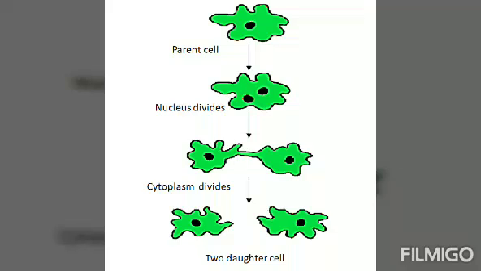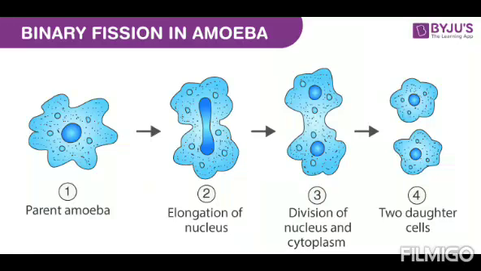The single cell of the amoeba will divide into two halves. As the amoeba is not having a particular shape and we know that the amoeba is irregular in shape, that is why the division of the cell can occur laterally or it can also occur longitudinally. And when the cell of the amoeba is dividing, then at first the nucleus will split equally and then the cytoplasm will also divide equally.